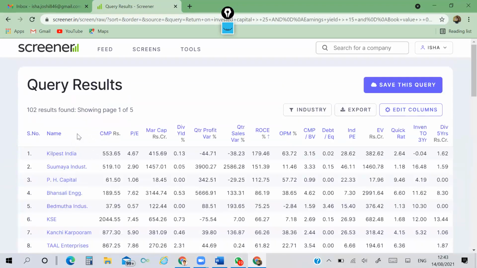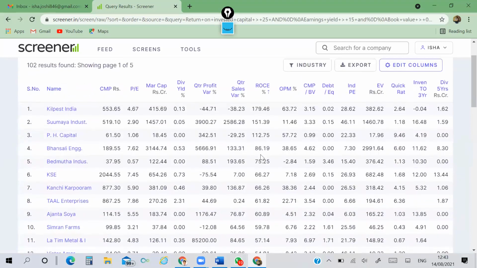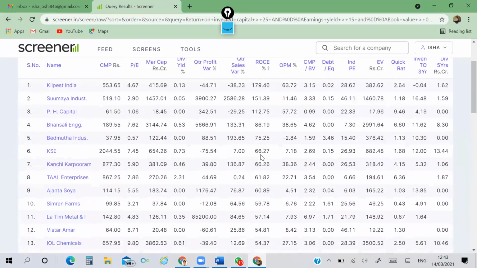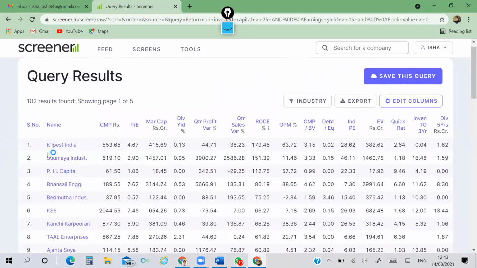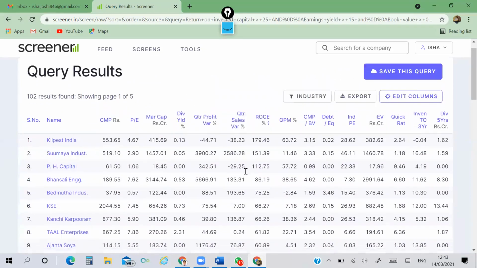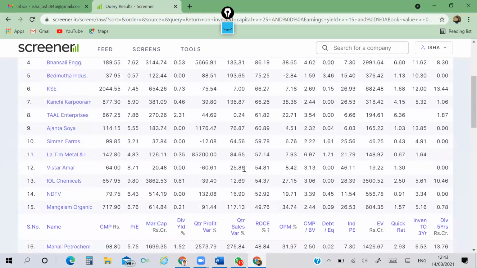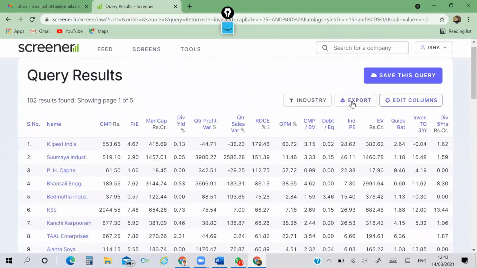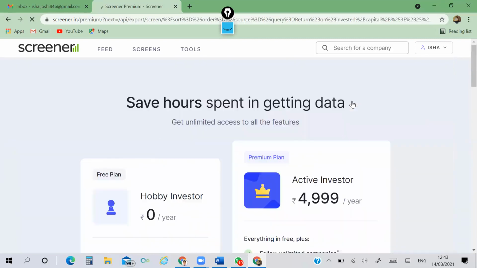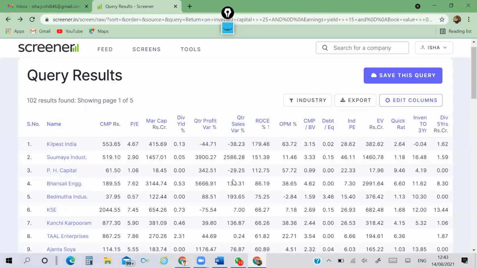Now, this has given 102 companies as the result. We can copy paste this in an Excel file. We cannot directly export this to Excel because we are not using the premium version. We are using the free version.